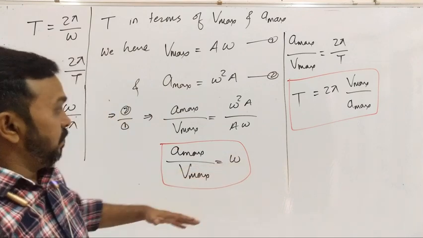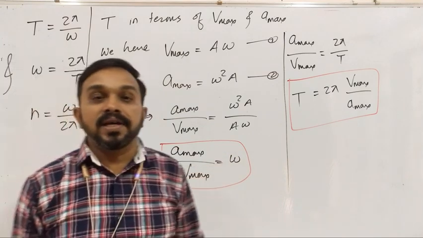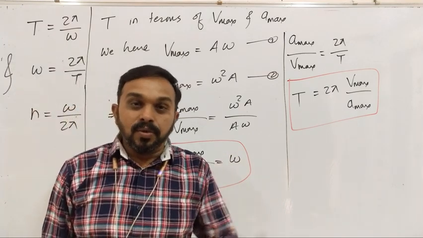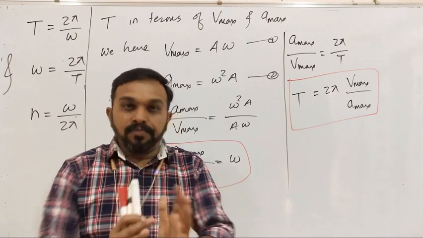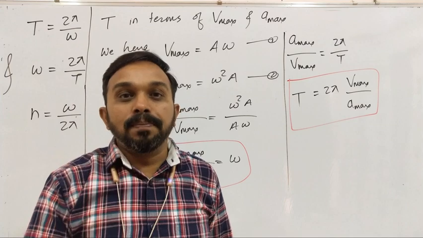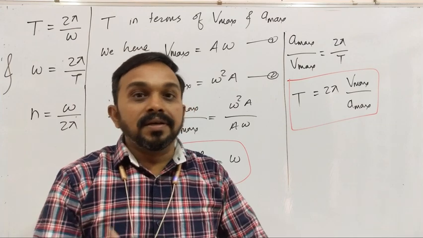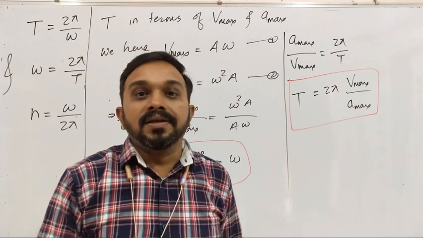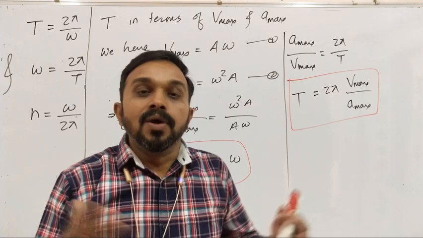So these are the different formulas associated with the time period. You can have the time period in the basic form as time period T is equal to 2 pi by omega. You can have the time period in terms of acceleration, in terms of maximum acceleration, or in terms of velocity or maximum velocity, or both.